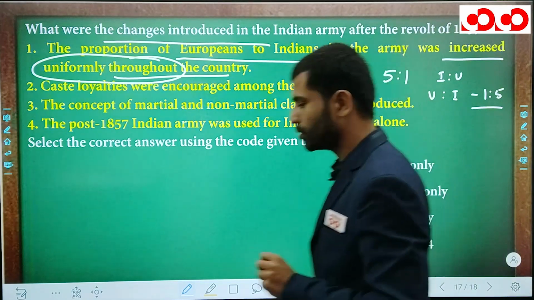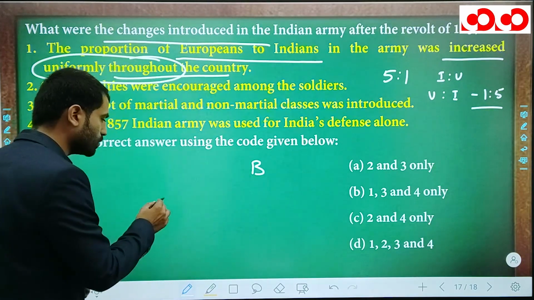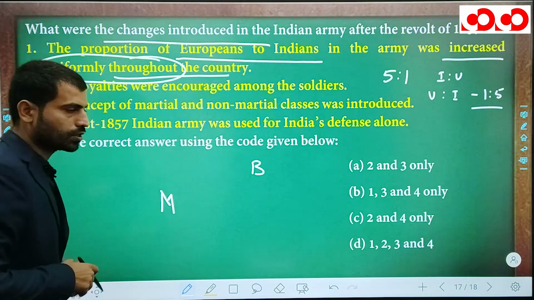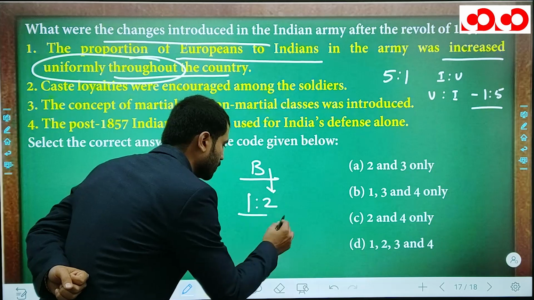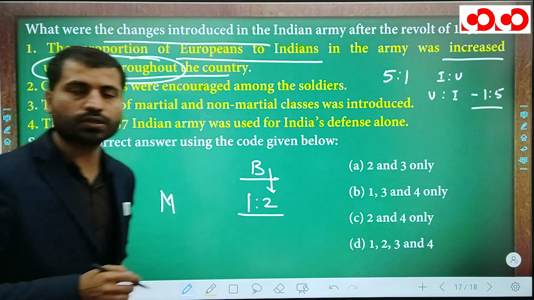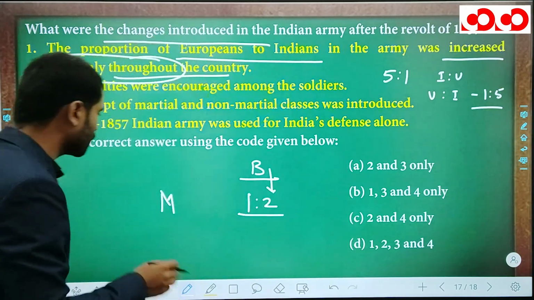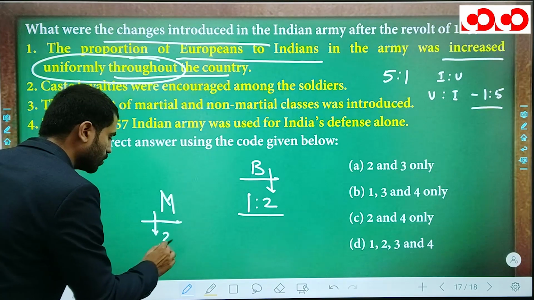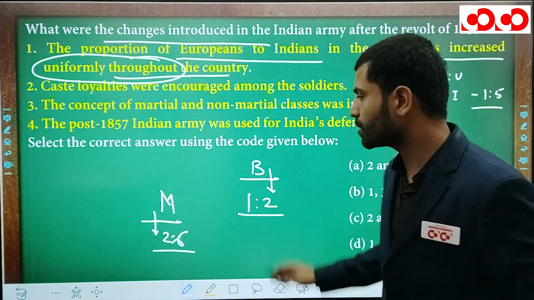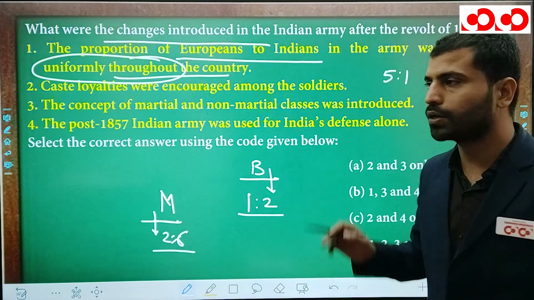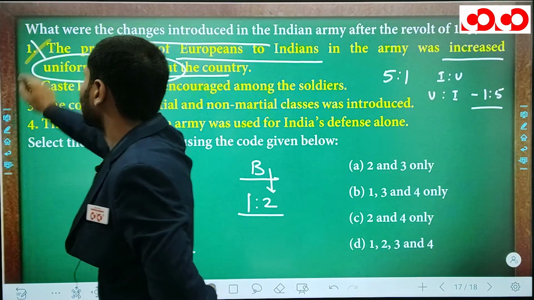Because there were 2 reasons. First reason is in Bengal region, okay, and another reason is Madras region and total South India region. In Bengal region the ratio is increased to 1:2. It means 1 European for 2 Indians. This was the ratio in Bengal because Bengal was a very sensitive area, hence this was the ratio. But in Madras and South India the ratio was 2:5. It means for 2 Europeans there will be 5 Indians in the army. So yes, they increased the European to Indian ratio, but it was not increased throughout the country uniformly. Hence, this statement is incorrect.